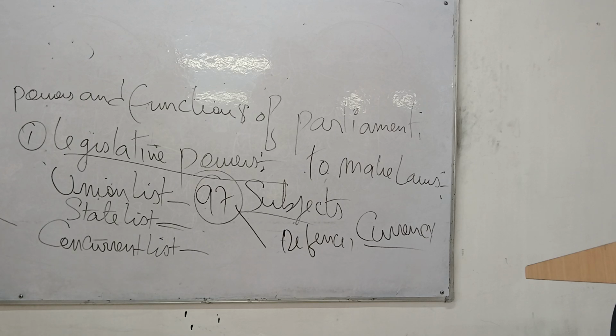So here, who can make the laws? It is the parliament. Absolute law. The parliament can make laws. Lok Sabha and Rajya Sabha together, they can make laws in the subject mentioned in the union list, which is 97 in number originally. So these are the absolute power. Defense, currency, atomic energy, foreign affairs, all this, the parliament can make the laws anytime. So that is an absolute power of the Parliament of India.